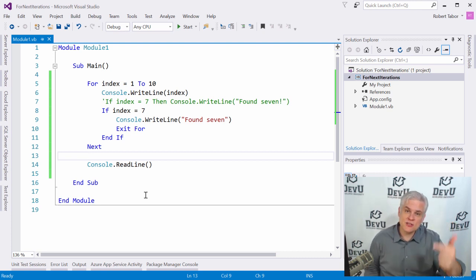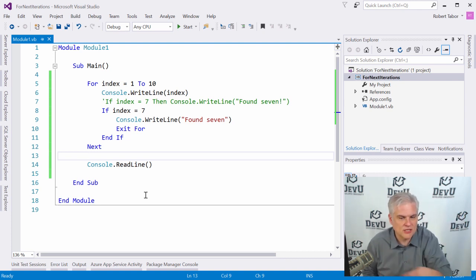And then when we execute the code and we get to that breakpoint, then we can continue to step through the code line by line or continue on and allow it to continue to execute the lines of code.